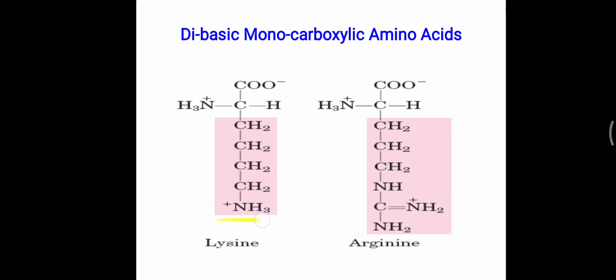One more group is dibasic, meaning two amino groups and one carboxylic group are present, that is lysine and arginine. In lysine and arginine, another amino group is present. Now sometimes a question will be asked, which amino acid is the most basic? Here you have to remember arginine, because it has two amino groups in its structure in addition. So among these dibasic monocarboxylic amino acids, the most basic amino acid is arginine.